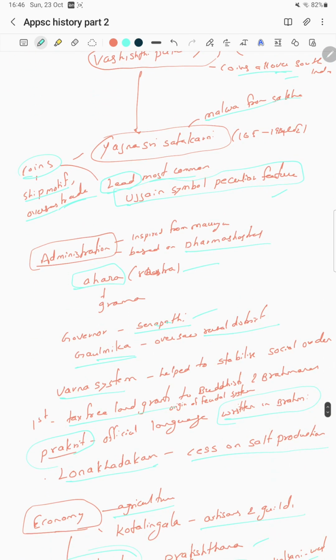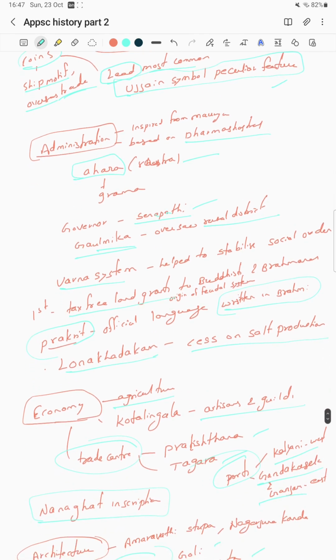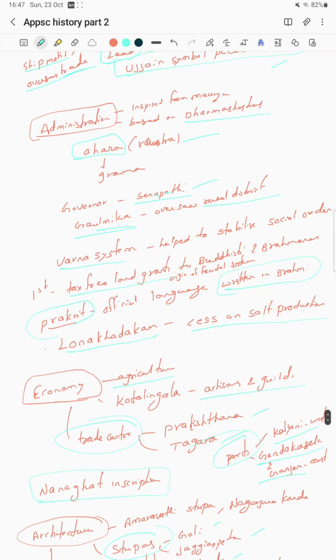Then administration was inspired from Mauryan administration. They followed the Dharmashastras. Ahara means rashtra and grama. The Senapati was a governor. The Gaulmika oversaw the rural district. The varna system helped to stabilize the social order.